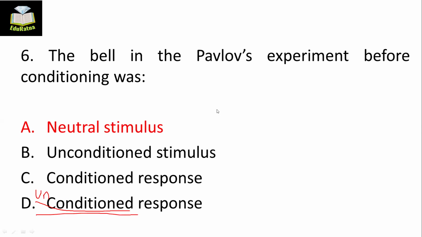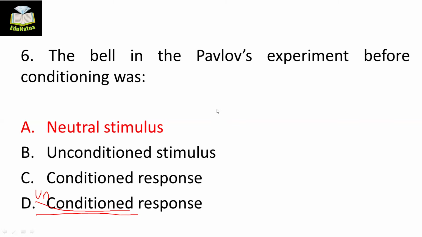So Pavlov gave food that is unconditioned, because that was not conditioned before conditioning. Before conditioning means everything is unconditioned. The stimulus is unconditioned. The response is also unconditioned. If you give food, then the dog will salivate, right? Both of them are unconditioned. Food is the unconditioned stimulus, and saliva is the unconditioned response.